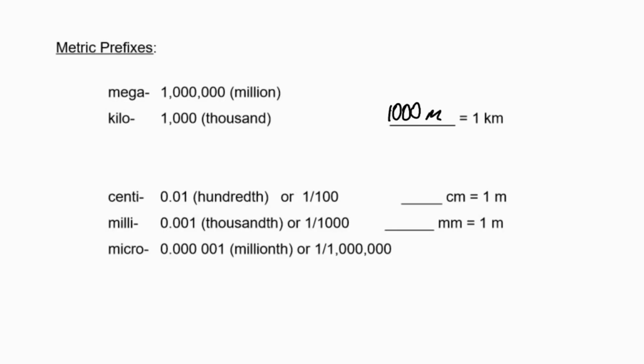Then we have another metric prefix called centi. And where have you actually heard cent used before? Maybe you might be thinking, hey, you know what? I know that 100 cents are in $1, or there are 100 years in 1 century. So a cent is actually just referring to 100th.